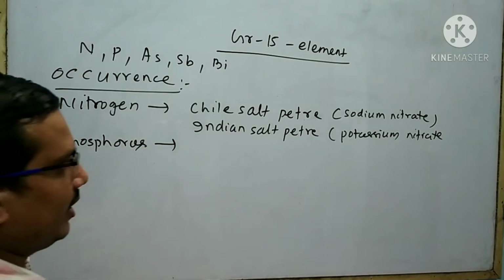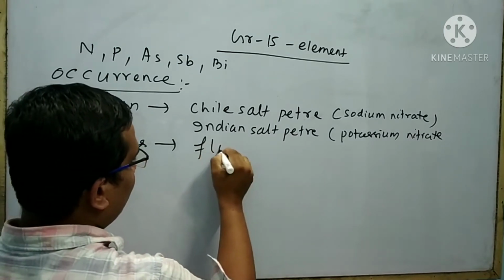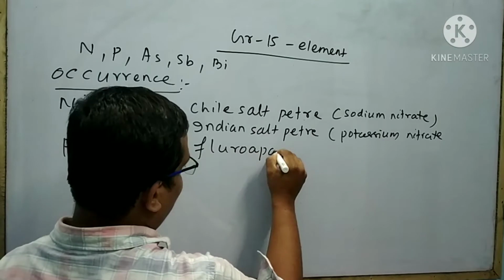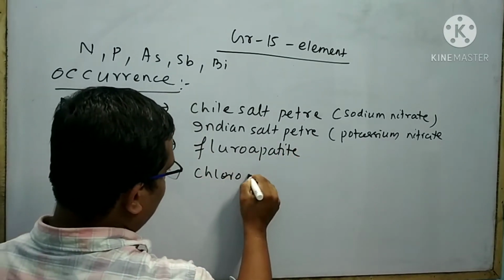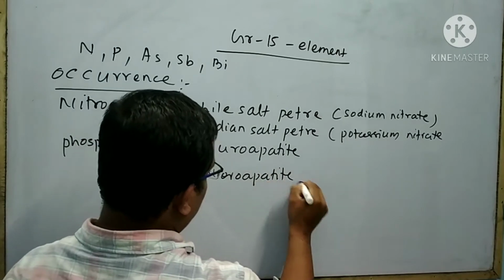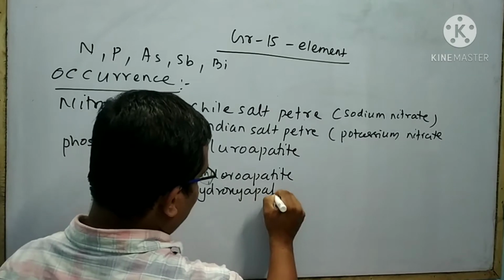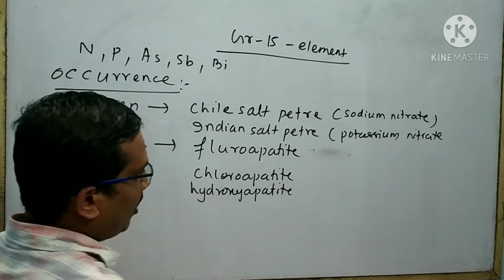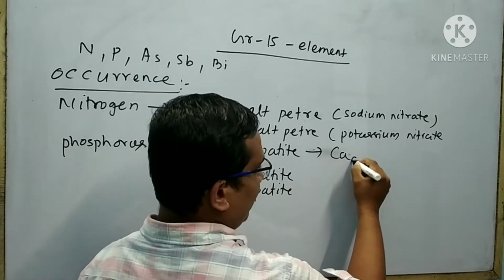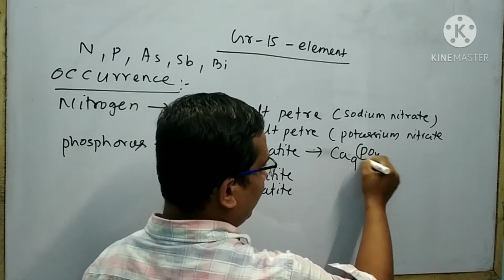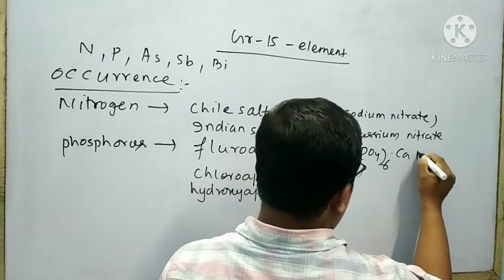Phosphorus is generally found in fluoroapatite, chloroapatite, and hydroxyapatite. The fluoroapatite has the composition Ca9(PO4)6.CaF2.